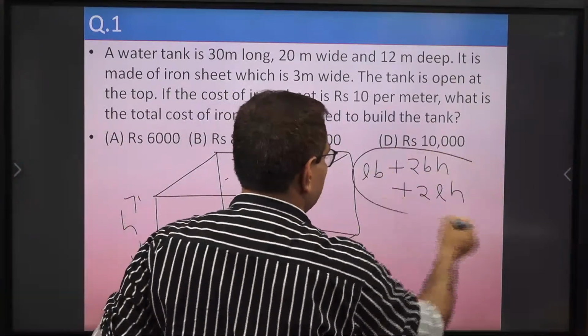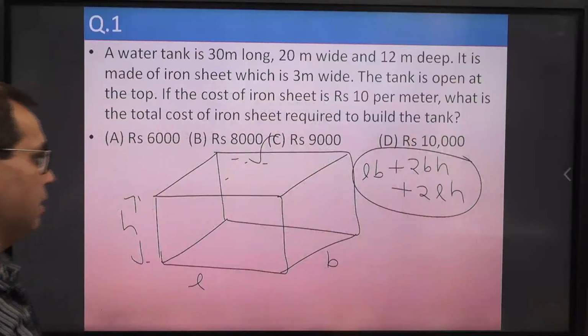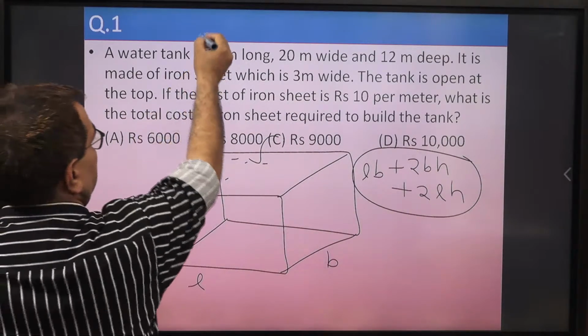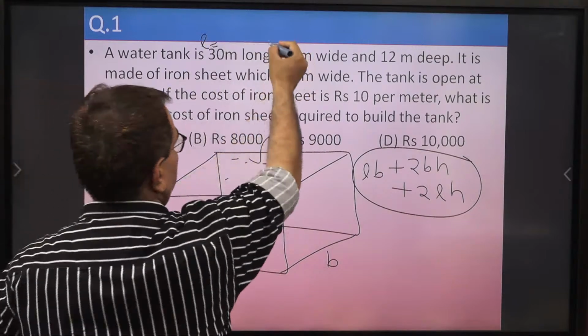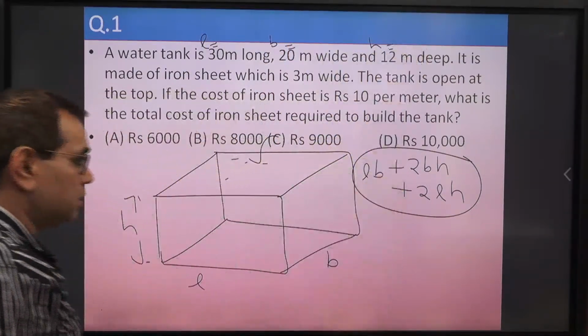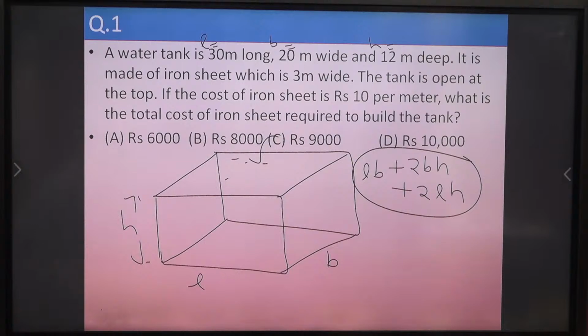This will be the total surface area, and we have L equal to 30 meters, B equal to 20, and H equal to 12. So compute this total surface area first of all.